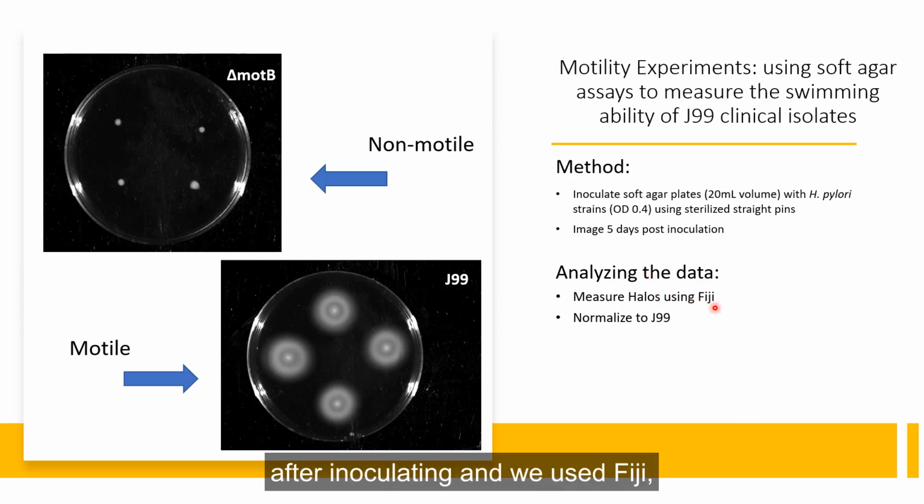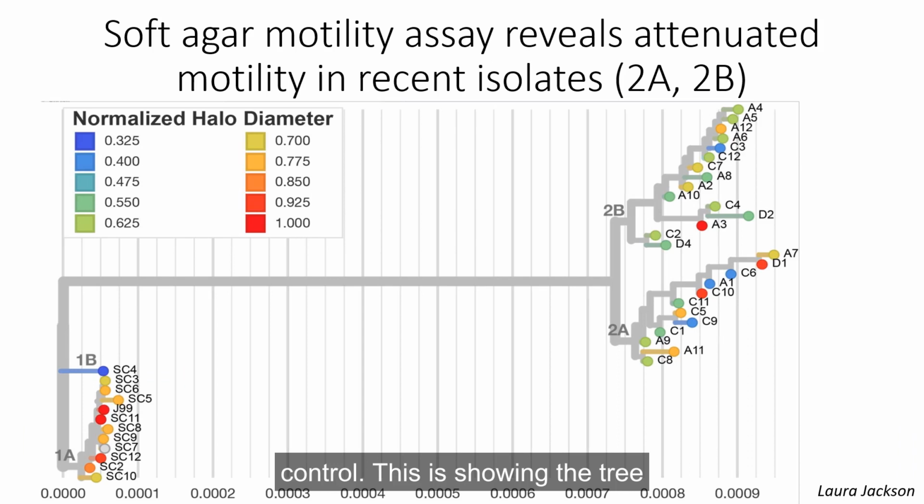And we used Fiji, an image processing program, to measure the halo diameters and normalized our data sets to our positive control, J99, and MOTB here served as our negative control. This is showing the tree annotated with the average motility halos measured for all of the isolates. The warm hues represent motility halo diameters ranging from 0.7 to 1, and the colder hues represent smaller motility halos.